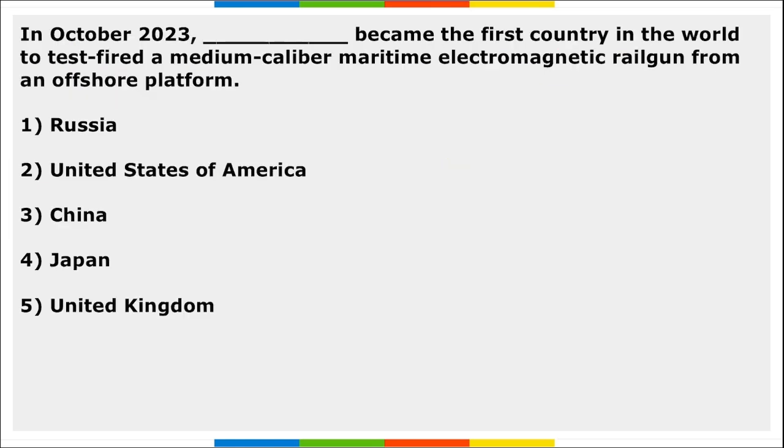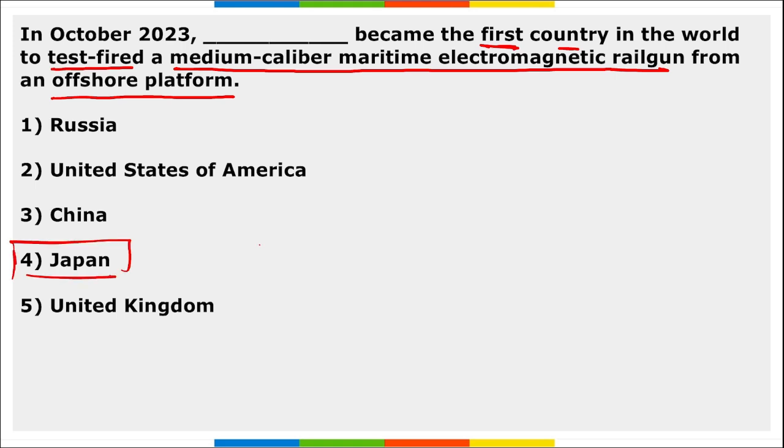Correct? Next, dash became the first country in the world to test fire a medium caliber maritime electromagnetic railgun from an offshore platform. I repeat, dash country became the first country in the world to test fire a medium caliber maritime electromagnetic gun from an offshore platform. This was fired by Japan.